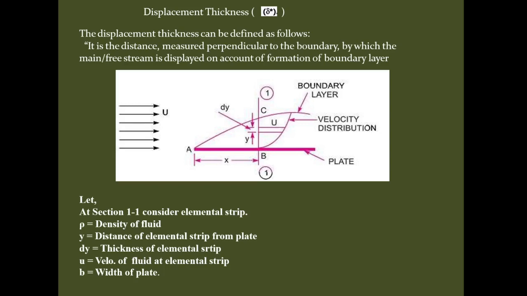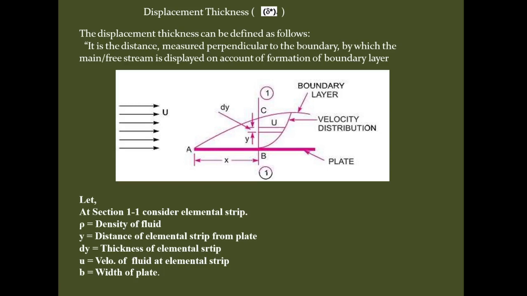Displacement thickness can be defined as a distance, measured perpendicular to the boundary of the plate, by which the main free stream is displaced on account of the formation of the boundary layer. Okay, this is the definition of displacement thickness.